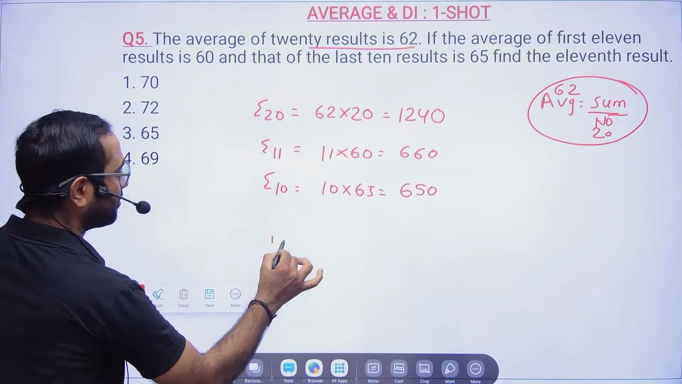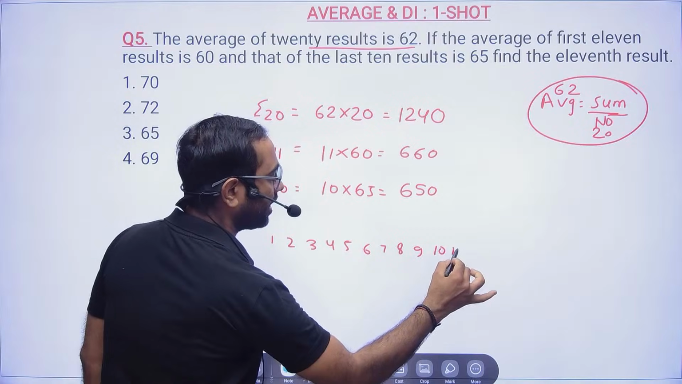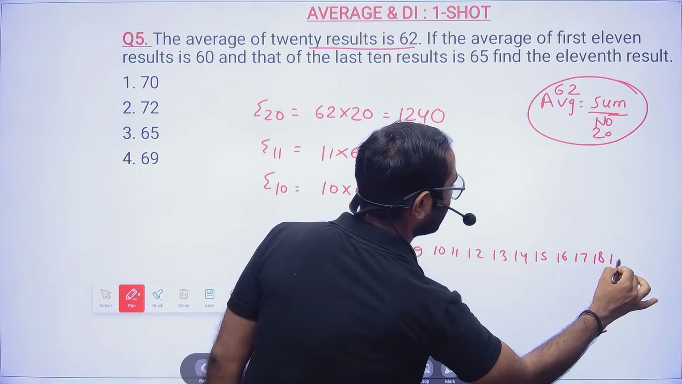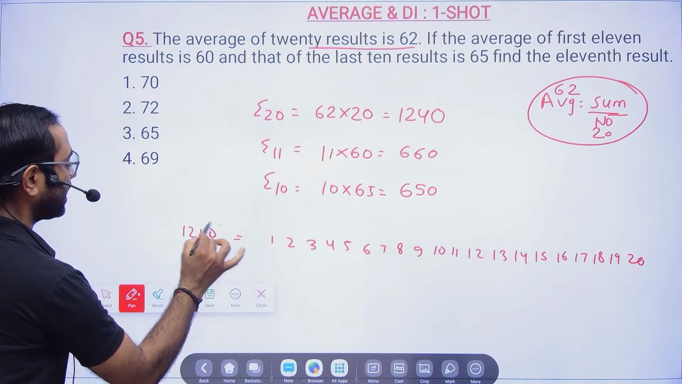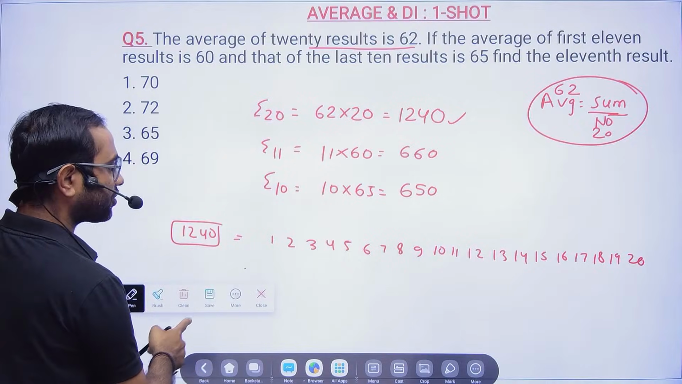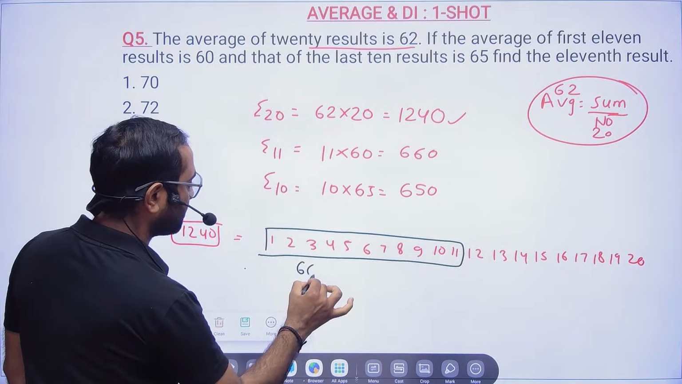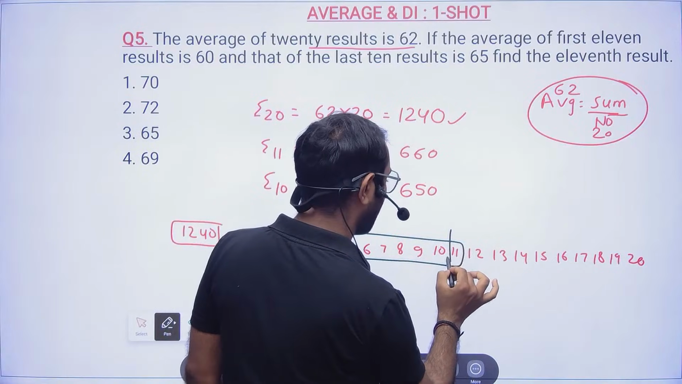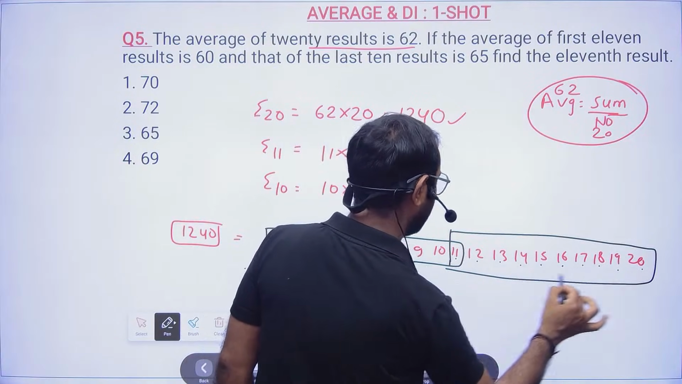See what they are telling, you have 20 numbers, right? So 1, 2, 3, 4, 5, 6, 7, 8, 9, 10, 11, 12, 13, 14, 15, 16, 17, 18, 19, 20. Now the total sum of these 20 numbers we know is 1240. Now in the question they are telling, if I calculate the sum of the first 11 numbers, then my total sum is 660. Now if I calculate the sum of the last 10 numbers, 1, 2, 3, 4, 5, 6, 7, 8, 9, 10, that is 650.